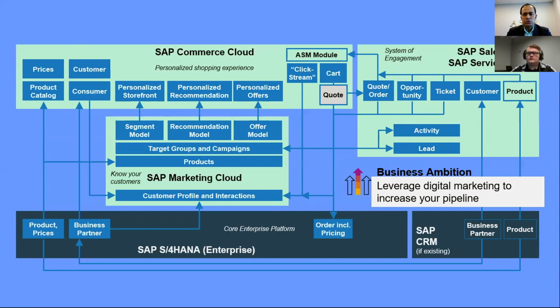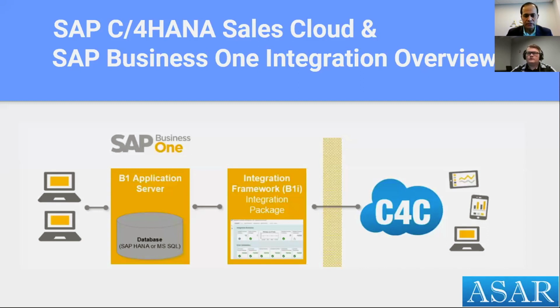So now let's go into the SAP Business One integration. As I said earlier, in 2016, or I believe sometime 2015, SAP announced there's an integration framework, that is the integration package delivered as a part of SAP Business One software. So you do not need any kind of middleware outside SAP Business One. If you're running SAP Business One 9.1 onward, you already have this integration framework built as a part of your SAP Business One software. So you just need to enable that and then leverage that framework to integrate with the SAP Cloud for Customer solution to enable those standard integration packages, which we're going to talk about.